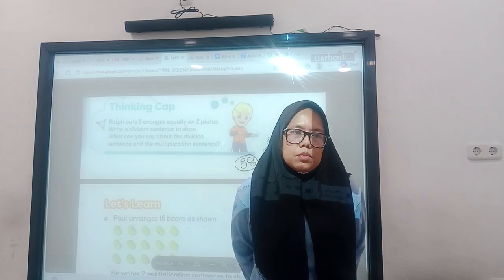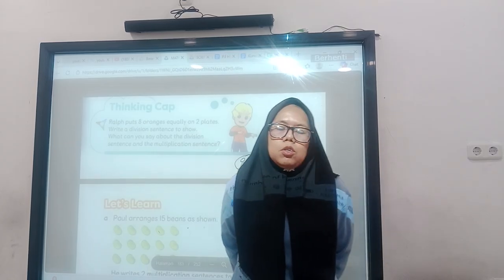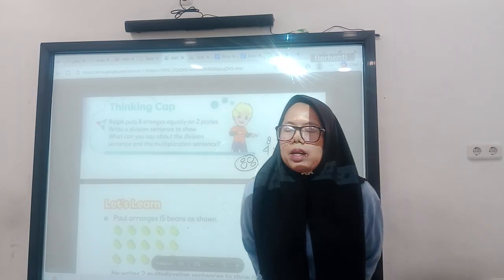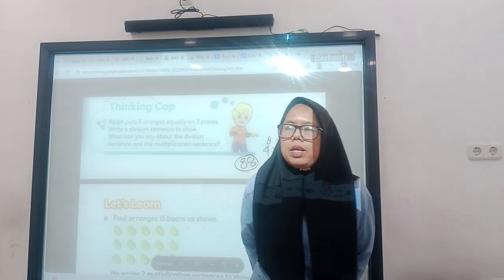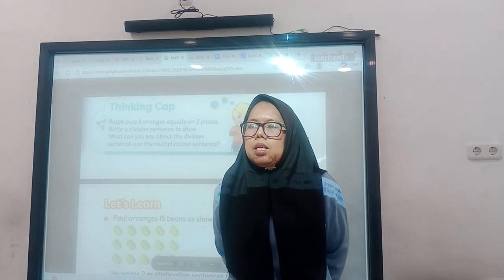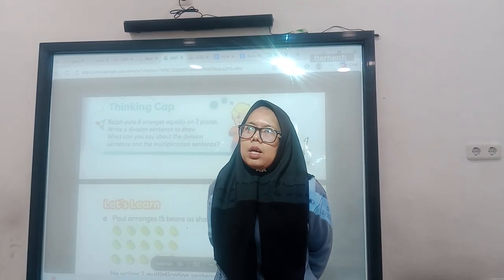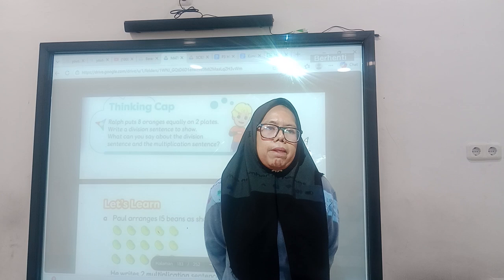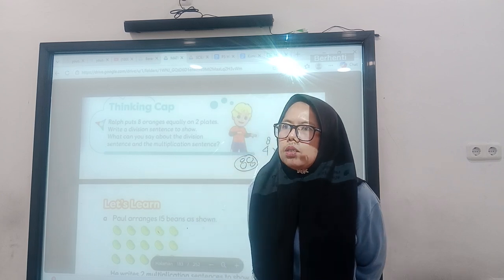Science. Poles: two ends of the magnet. So poles are the two ends of the magnet that can attract. They are poles, and they are north and south poles. Attract is